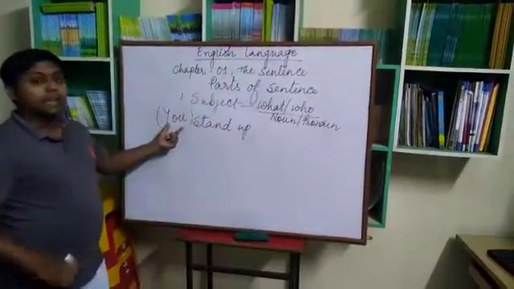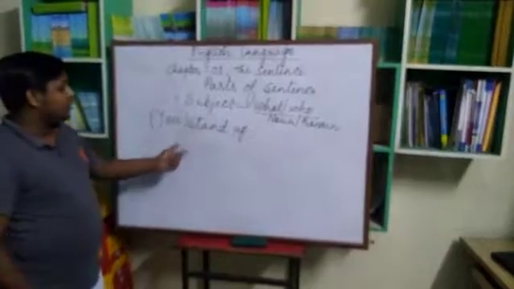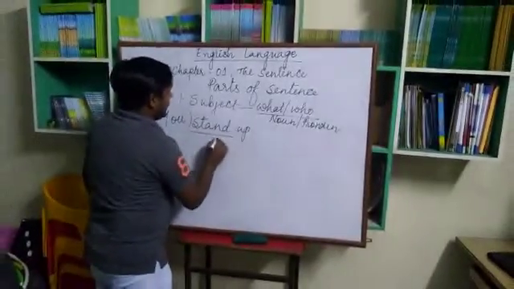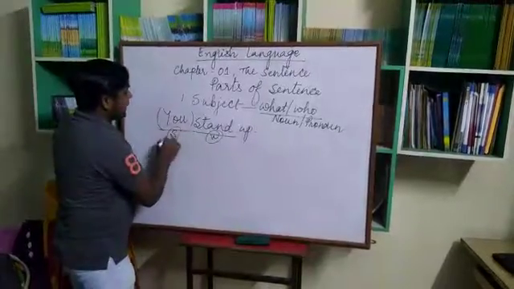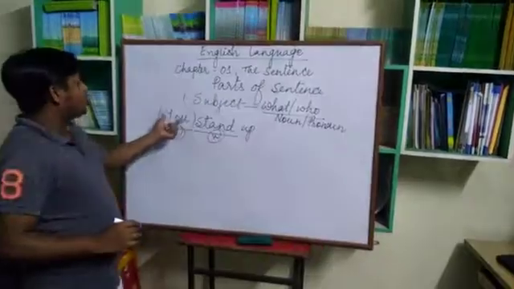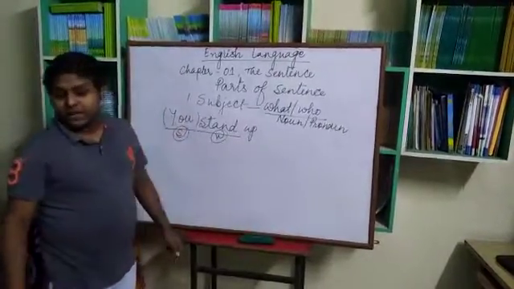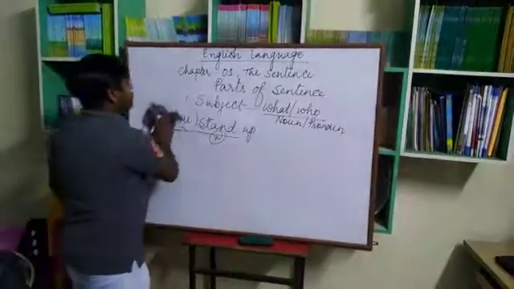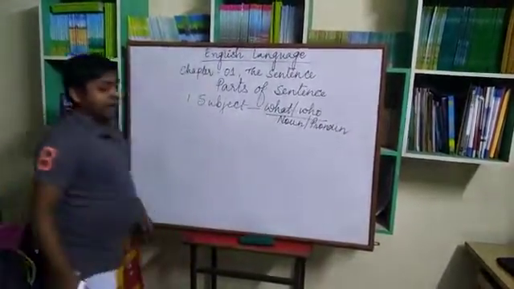Basically you is kept hidden. So here stand is the verb and you is the subject. So in imperative sentences basically you is kept hidden. If you are asked to identify the subject in this type of sentence, then you have to show that you is the subject in brackets.